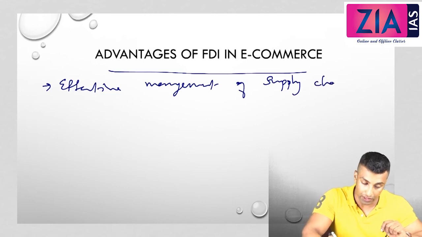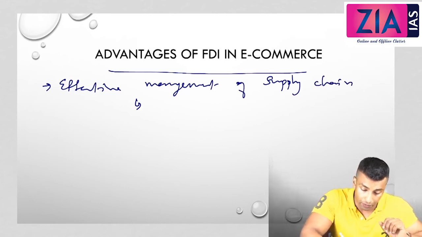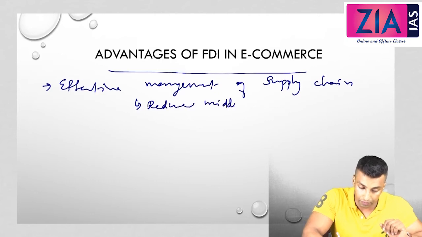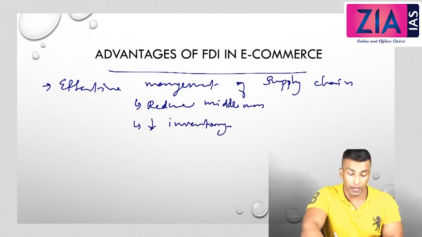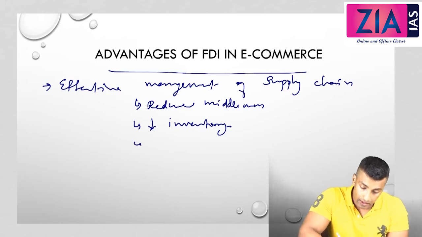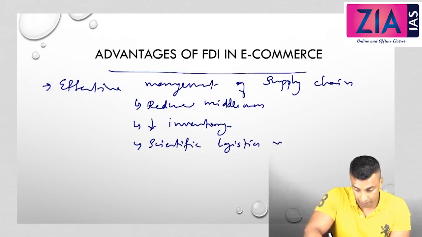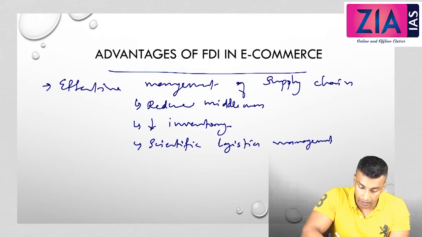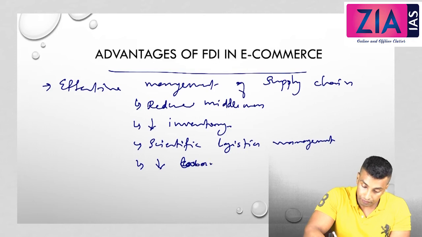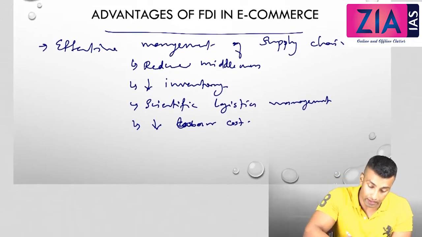Under this, you can talk about these points: reduce middlemen, decrease inventory, because there is proper scientific management, scientific logistic management, and decrease labor cost. So these are some advantages.